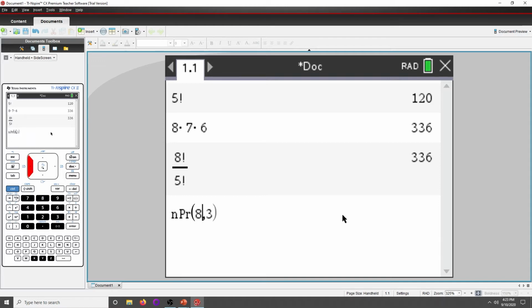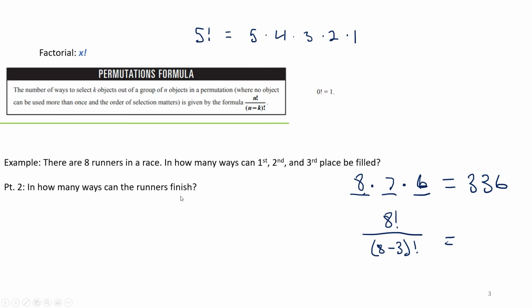So we have 8 runners, and we're choosing 3 to go in the first few places. It gives us the same answer. This just fills in that other formula for you. Again, that's menu 5-2. Combinations is very similar, and you'll be using them a lot.